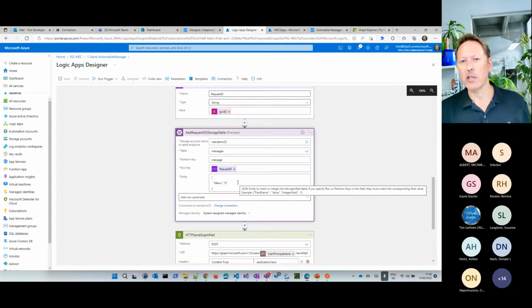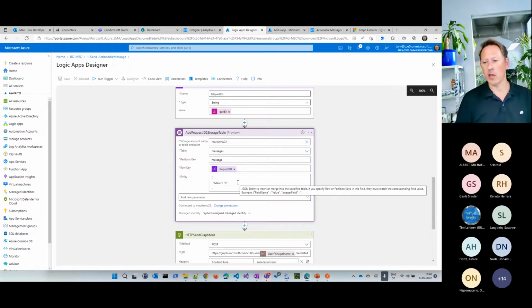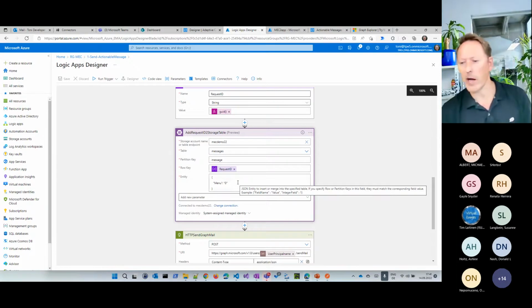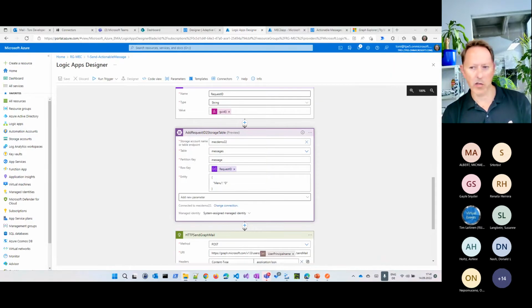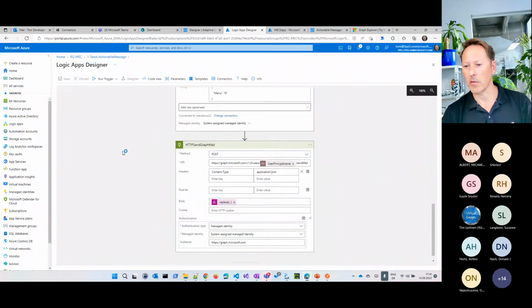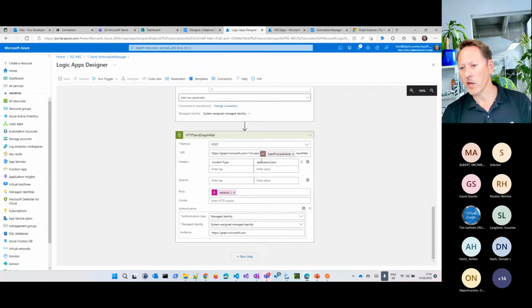so that I can do something with that data. But currently the user hasn't clicked on any menu. So I say menu is 0. It's not defined right now. So that I know I sent the user an email, but the user has not selected, so that afterwards I can also open Power BI, for example, and do something with that data. By mentioning that here, let me do that in the meantime, because Power BI needs some time to open. Okay, and in the end, I say, now I'm done.